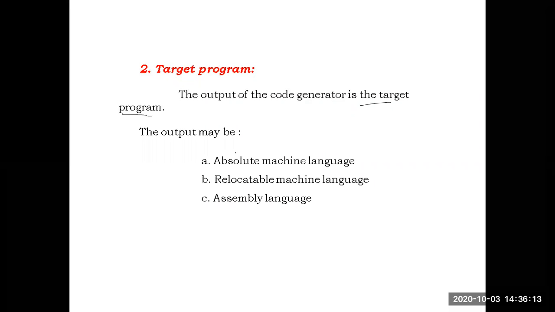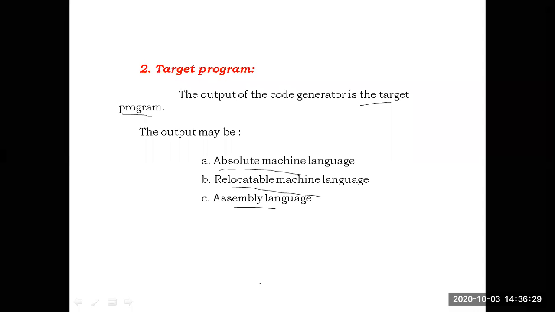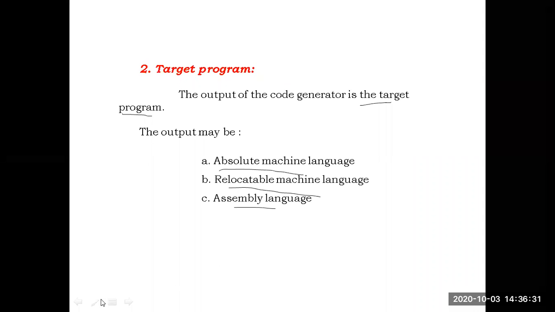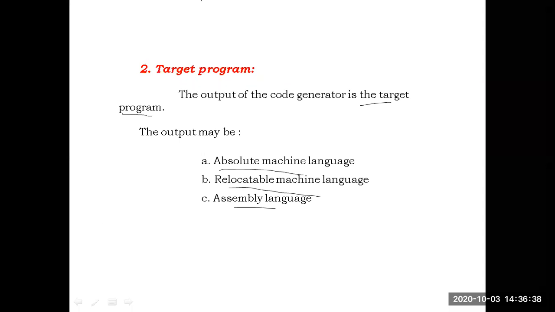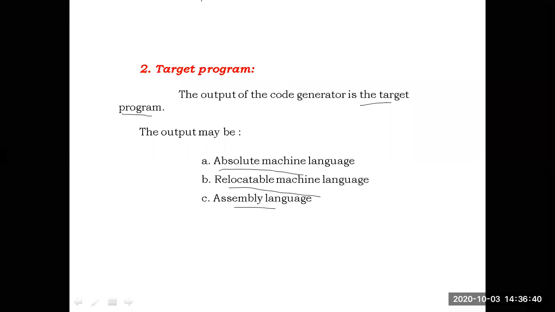Generally, the output will be in three different forms: absolute machine code, relocatable machine code, and assembly language. Some compilers will convert the source program finally into assembly language.